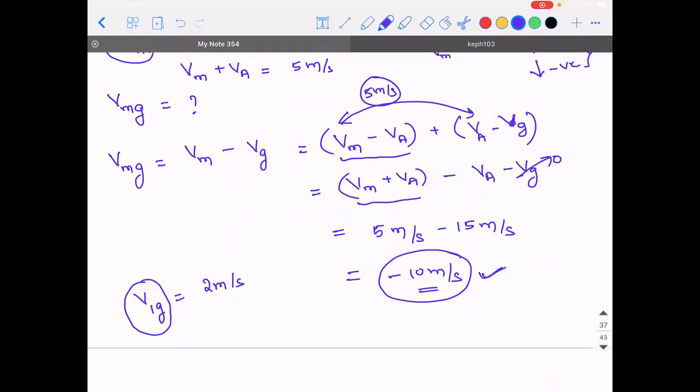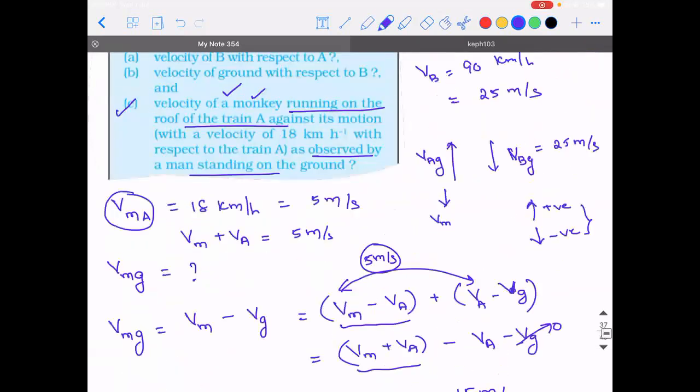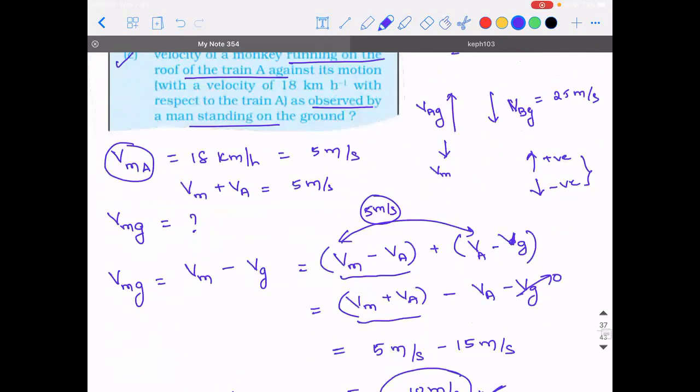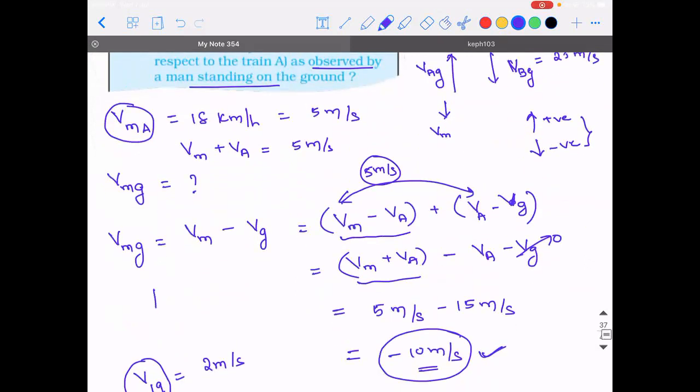Why? That is where the mistake is. Because in the question it is clearly mentioned, the directions are very important. That is why I rearranged the equation. They told that the monkey is running against the motion of train A. Correct? If the velocity of the monkey is in this direction, then velocity of train is in this direction. Then the velocity of monkey with respect to A will not be velocity of monkey minus velocity of A. It will be velocity of monkey plus velocity of A.